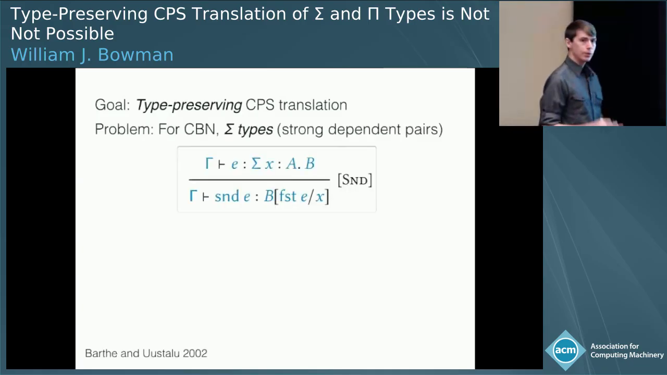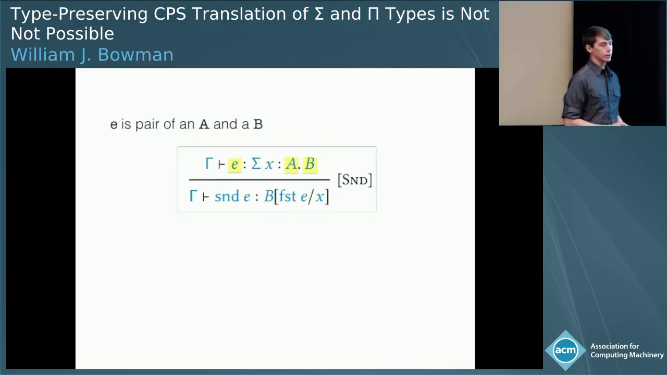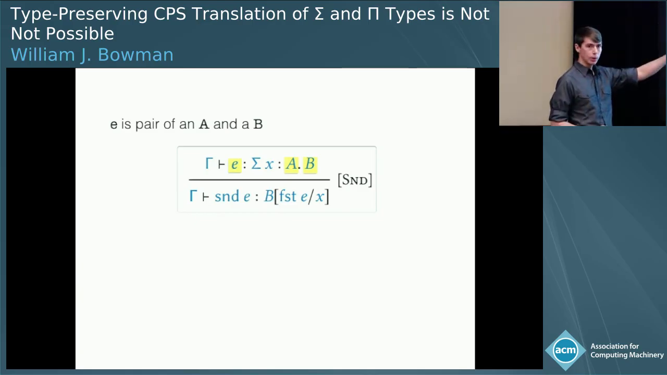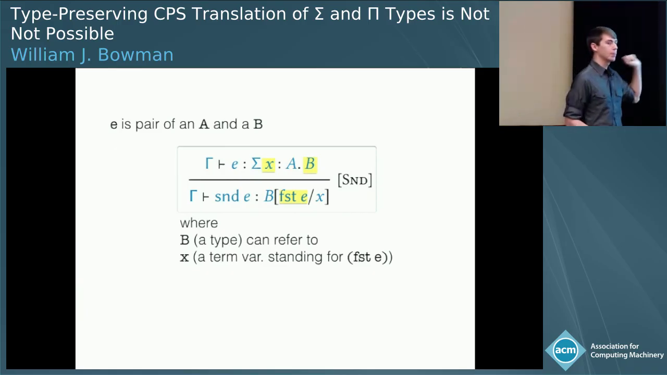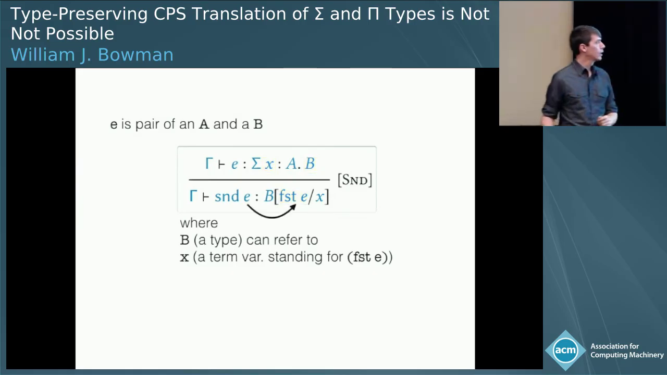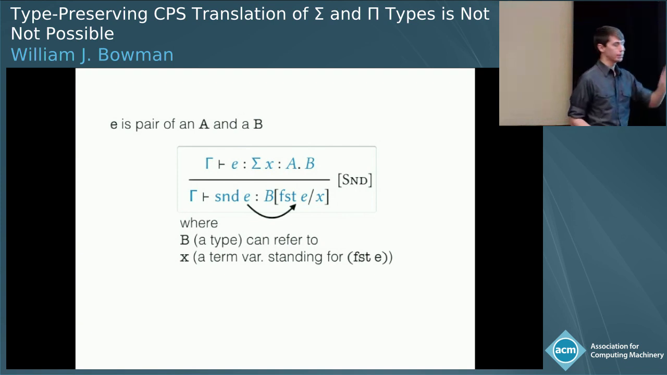Now, the problem is that when we do the call by name CPS translation in the presence of strong dependent pairs, so sigma types, type preservation is going to fail. So we'll start here with the typing rule for second projection of a strong dependent pair. We have a pair E with the first component of type A and the second component of type B, right? And here the type B can actually depend on the first component of the pair, so in the type, that's bound as X. And then when we do the second projection, we replace X by the first projection of E. So what we have here is dependency. We are copying part of the program E into the type.